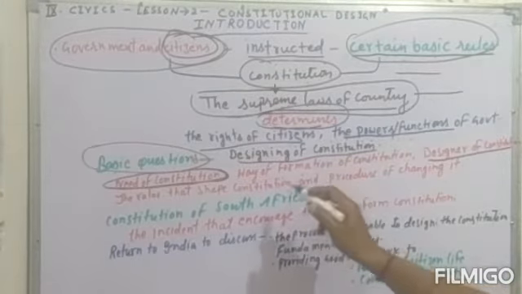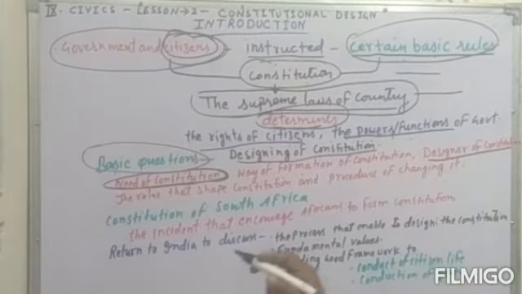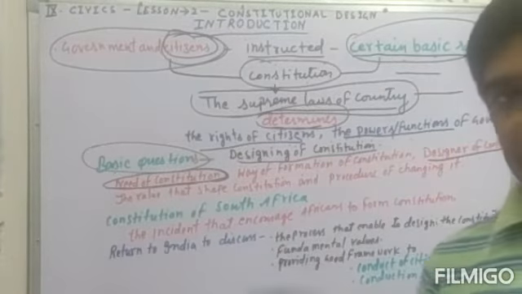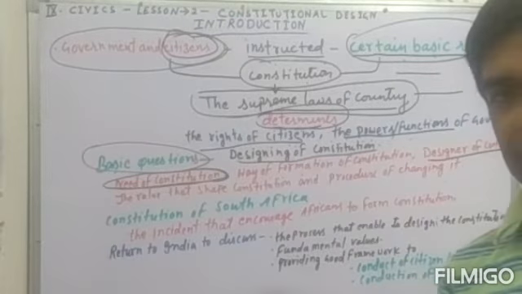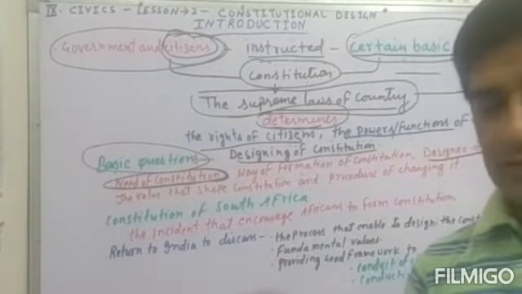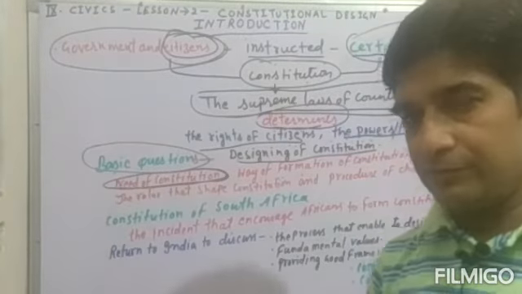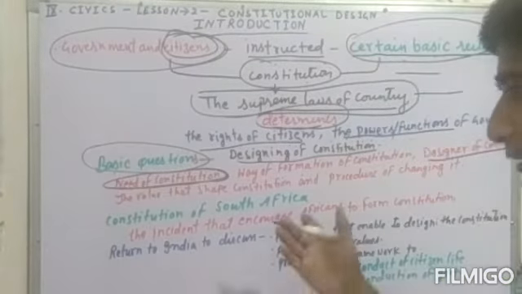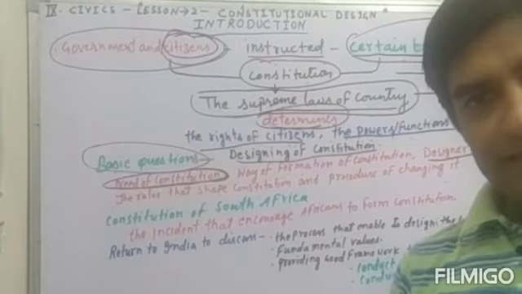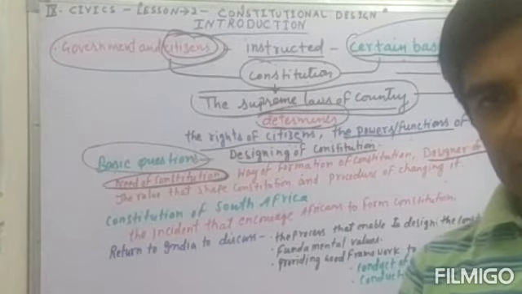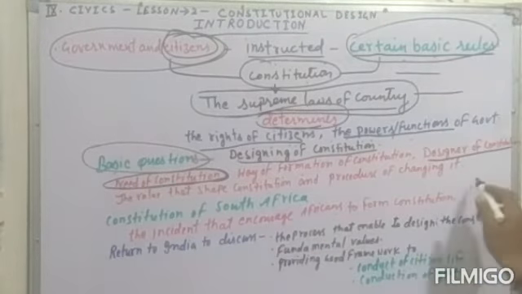Next, the values that shaped the constitution. What were the values that shaped the constitution? These values were either taken from the historical past, or formed during the nationalist movement. Which values were used in our constitution? Our old history or the ideology of our nationalist movement was also important. We will discuss all these things.